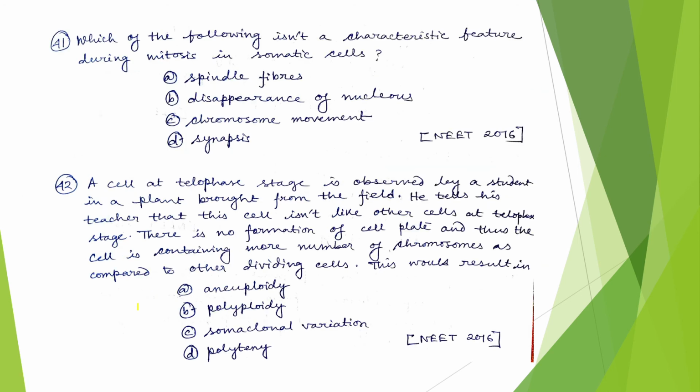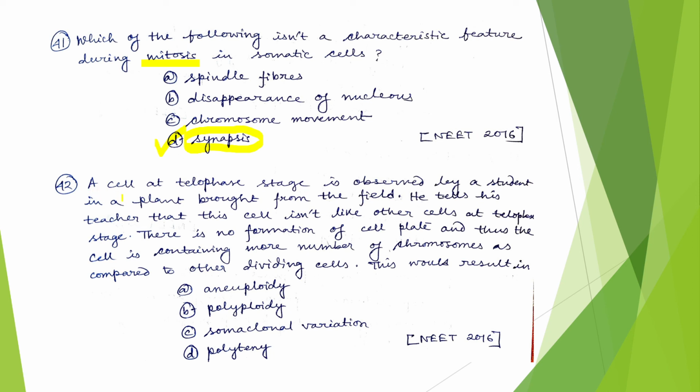Now, next question. Which of the following is not a characteristic feature during mitosis in somatic cells? See, obviously spindle fiber forms, nucleolus disappears, chromosome moves, but synapsis does not occur. Synapsis only occurs for the purpose of crossing over in meiosis. So it is not a characteristic feature of mitosis. So the correct answer is option D. Now our last question.